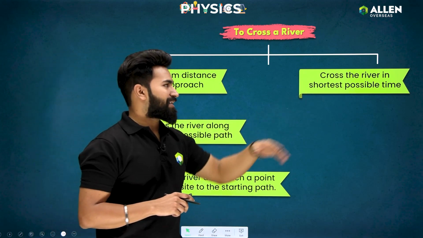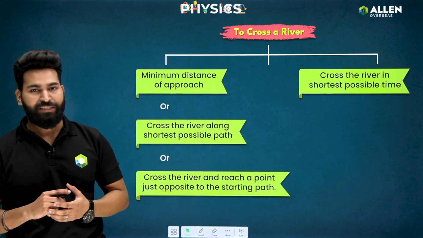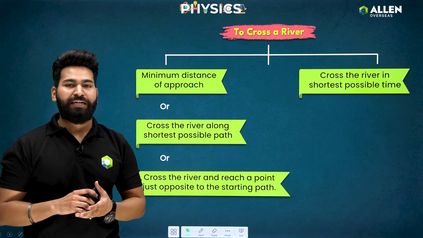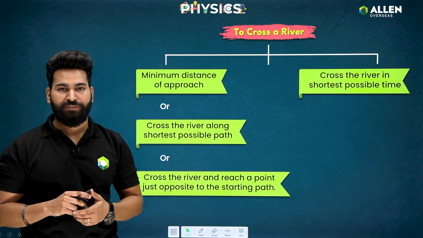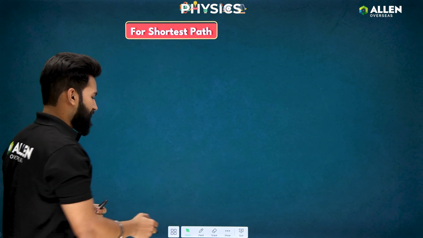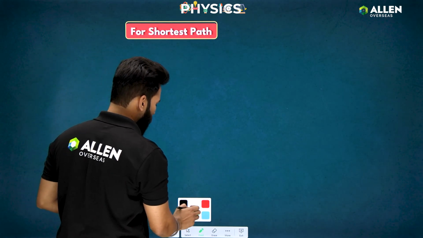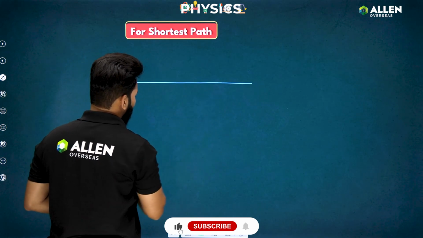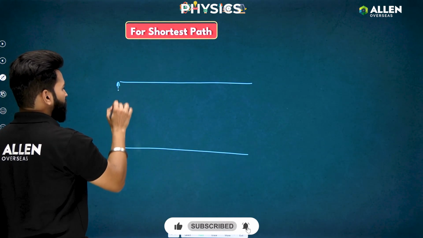The second category is crossing the river in the shortest possible time. These are the two main classifications in which the riverboat problems are categorized. So let's discuss it from the very scratch. For an example, let's say this is the river of width d.